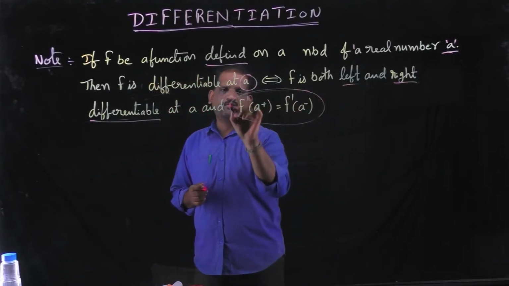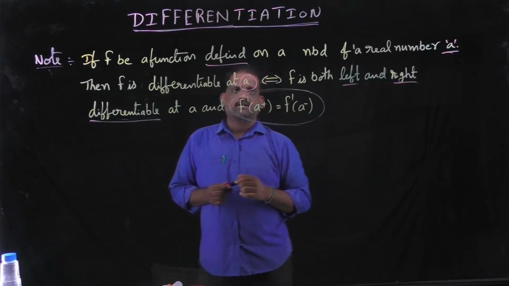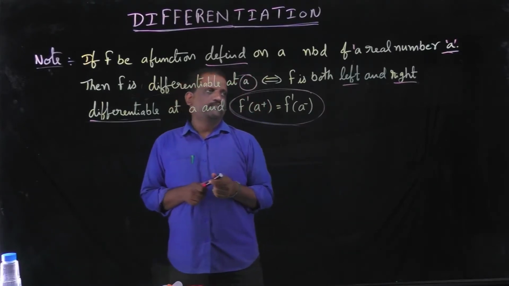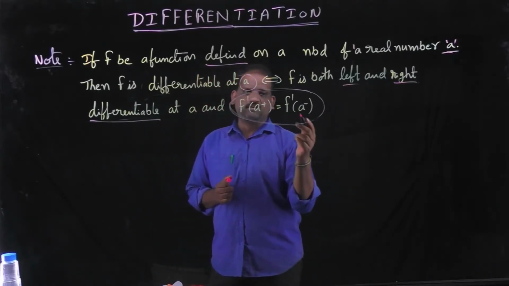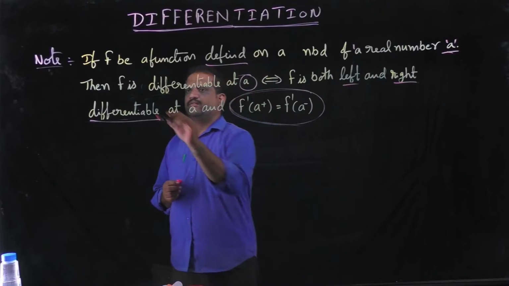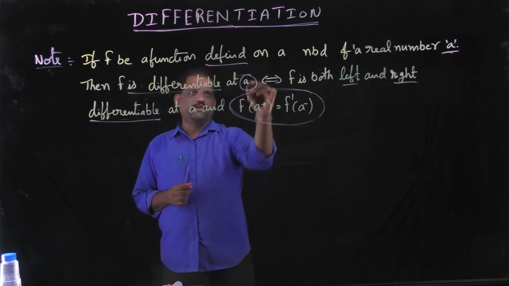Vice versa, if f is both left and right differentiable at a, and f dash of a plus is equal to f dash of a minus, then f is differentiable at a.